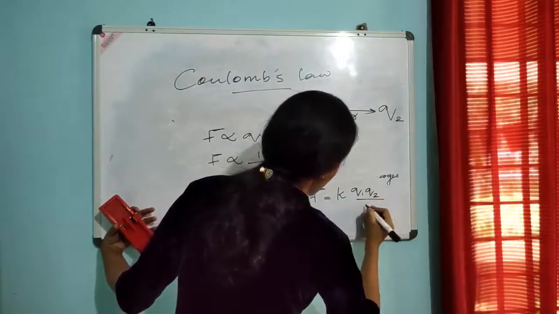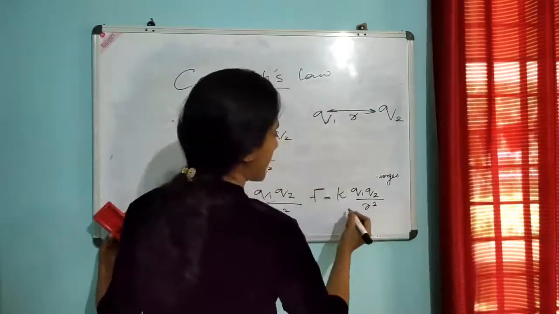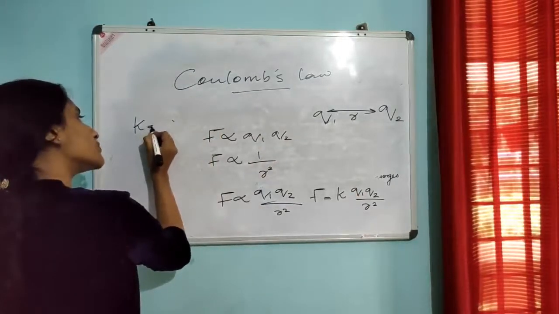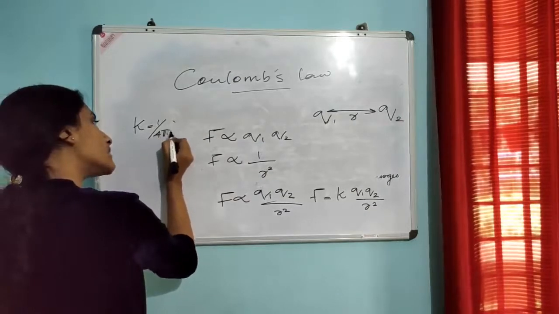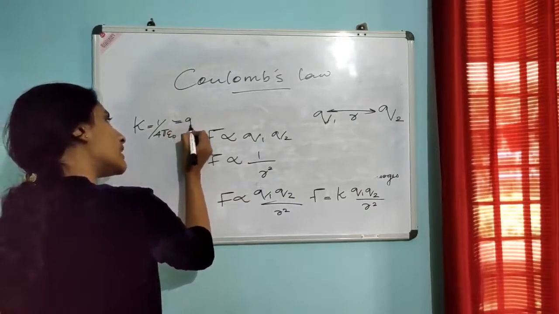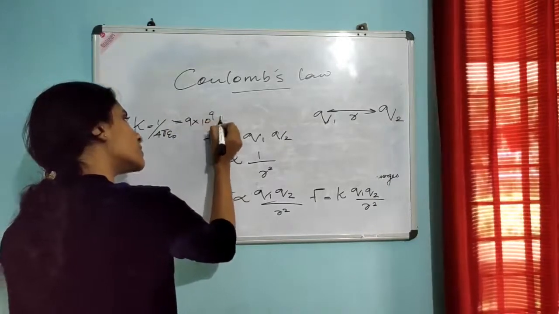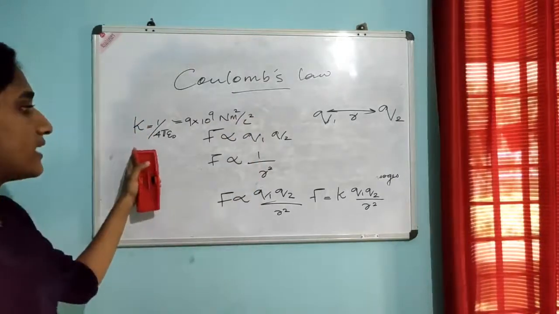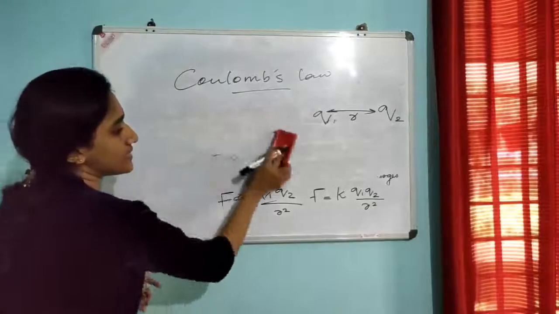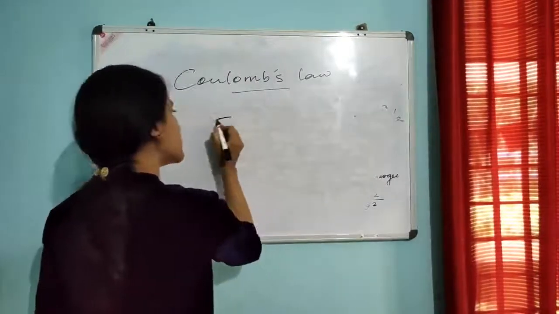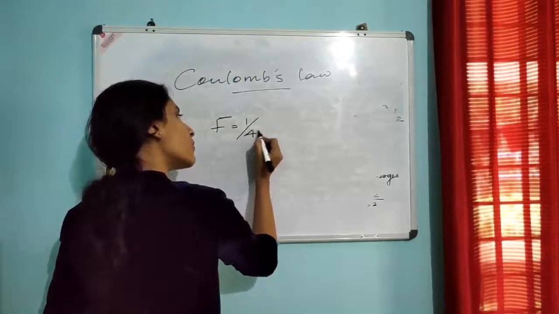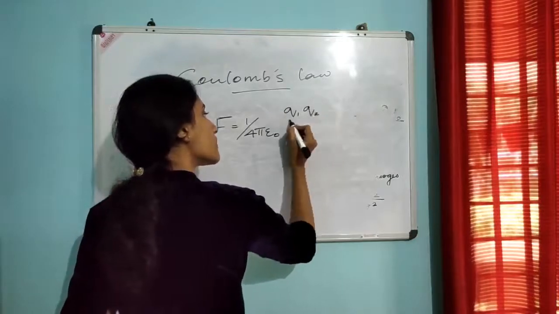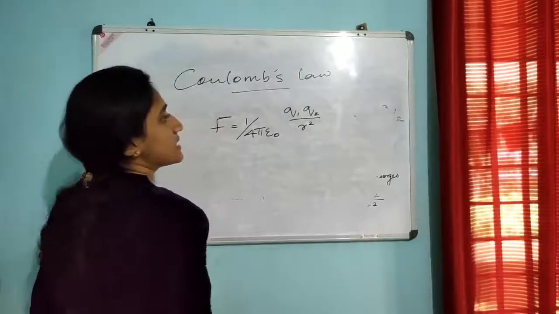or F is equal to K into Q1 Q2 by r square, where K is a constant and its value is given by K is equal to 1 by 4 pi epsilon 0, that is equal to 9 into 10 raised to 9 Newton meter square per Coulomb square. This is the value of K. That is, F is equal to 1 by 4 pi epsilon 0 Q1 Q2 by r square. This is Coulomb's law.